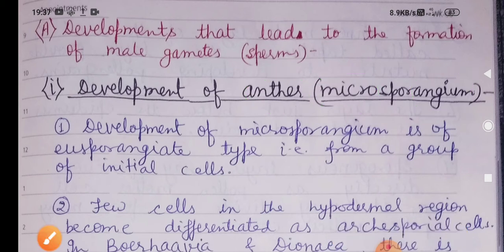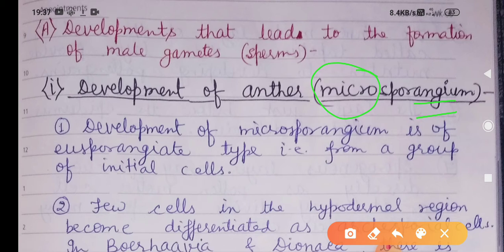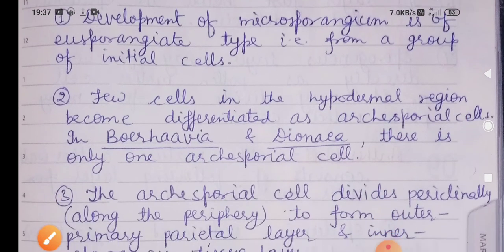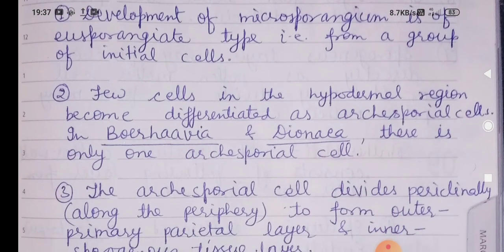Angium means bag or sac-like structure. The word micro is used for pollen grains, so pollen grains are found in that angium, that place where pollen grains are found, which is known as anther. That means microsporangium is regarded as anther in angiospermic plants. In this case, development of microsporangium is of eusporangiate type.